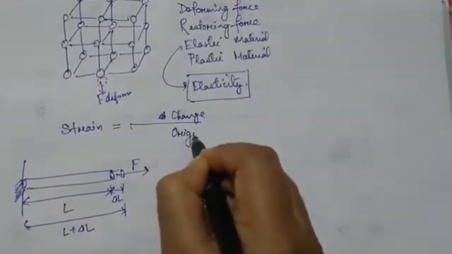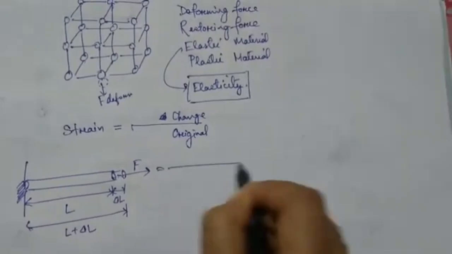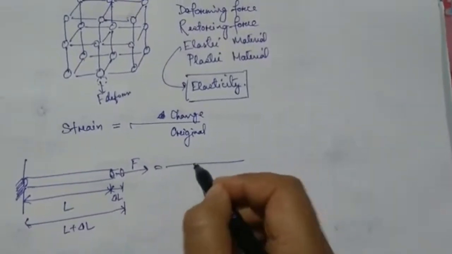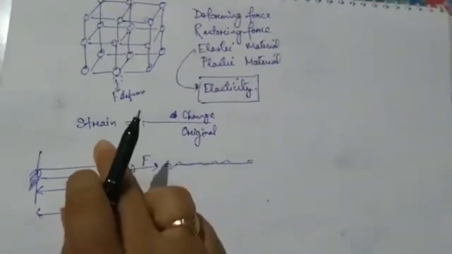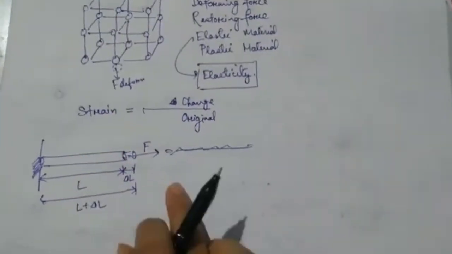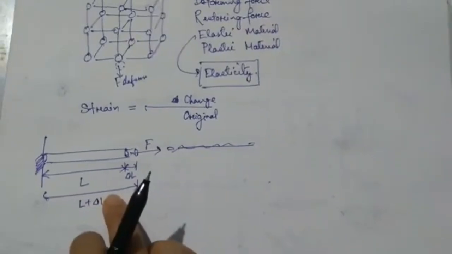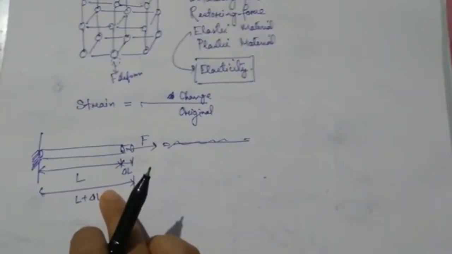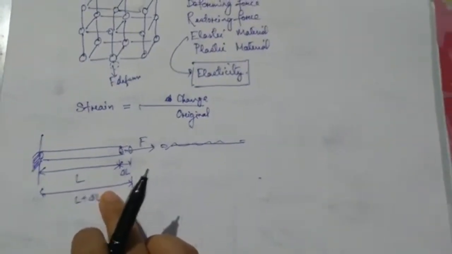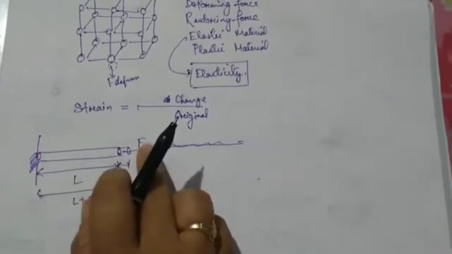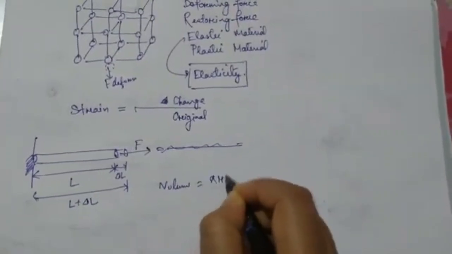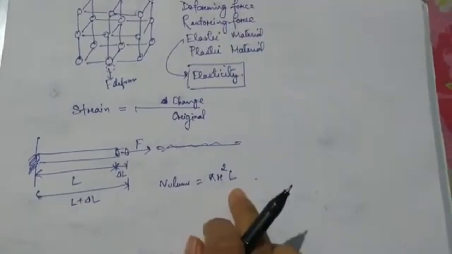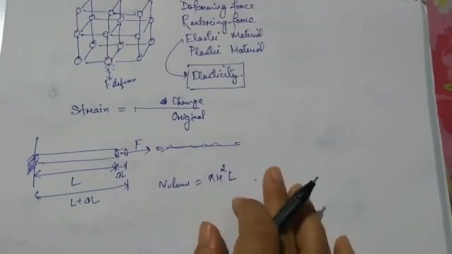by original. Now change can be in many ways. If you consider a wire, then we basically talk about a change in length. Then there will be a change in the volume also. How? Because if it is a cylindrical pipe, the volume is pi r square into L. So if L is changing, volume is also changing, isn't it? So there may be different kinds of changes.